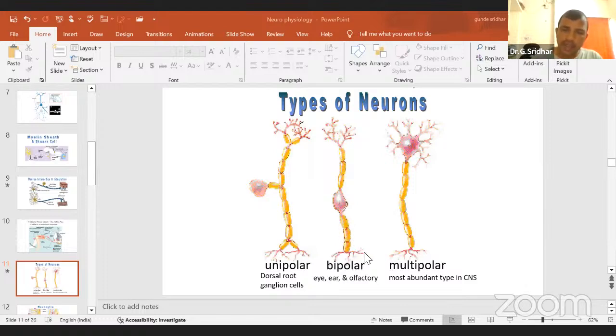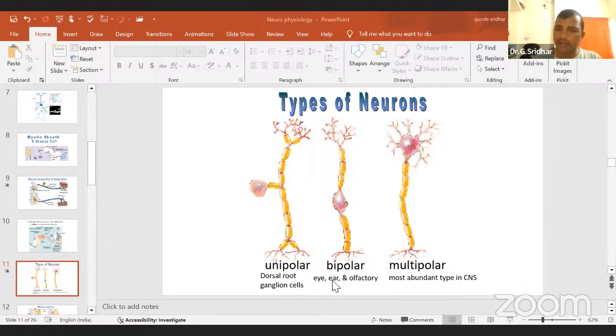This branch may have different types of branches after extension. That is not important for us. You can see here the soma is dividing, giving birth to two branches. That's why this is called as bipolar neuron. Mainly, bipolar neurons you will find in the sensory organs. This question came many times in competitive exams. So the best example for bipolar neurons is the retina. Here I have written eye, but retina is the best example for bipolar neurons.